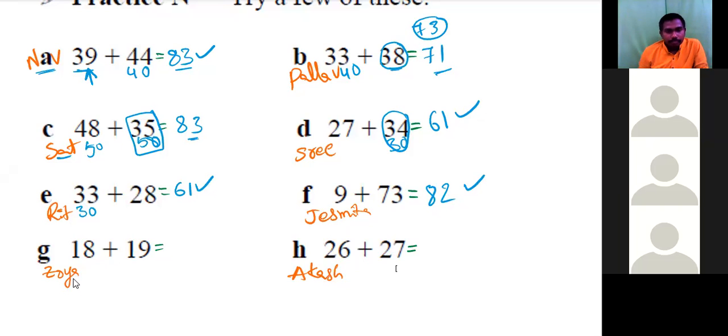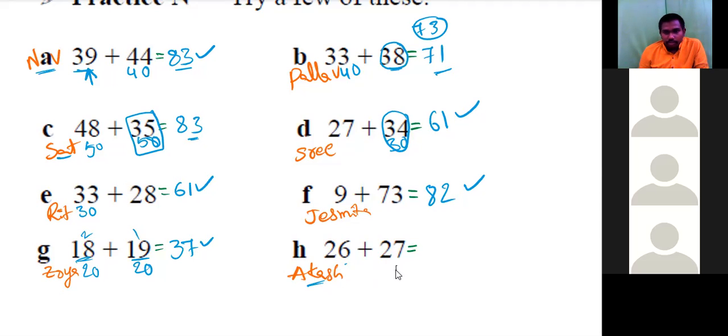Then Jaya. We can take 18 and 19 as 20, and 20 plus 20 is 40. 40, 37. 37, right. So this number is considered as 20 and this number also as 20, 20 plus 20, 40. Because here 2 extra, 1 extra, total 3 extra, that's why we reduce that 3. Then Akash. Sir, as 26 and 27 are both nearest to 30, we can take 30 plus 30, which is 60. Then we reduce the numbers added to them, that means 4 plus 3, that is 7. So the answer will be 53.